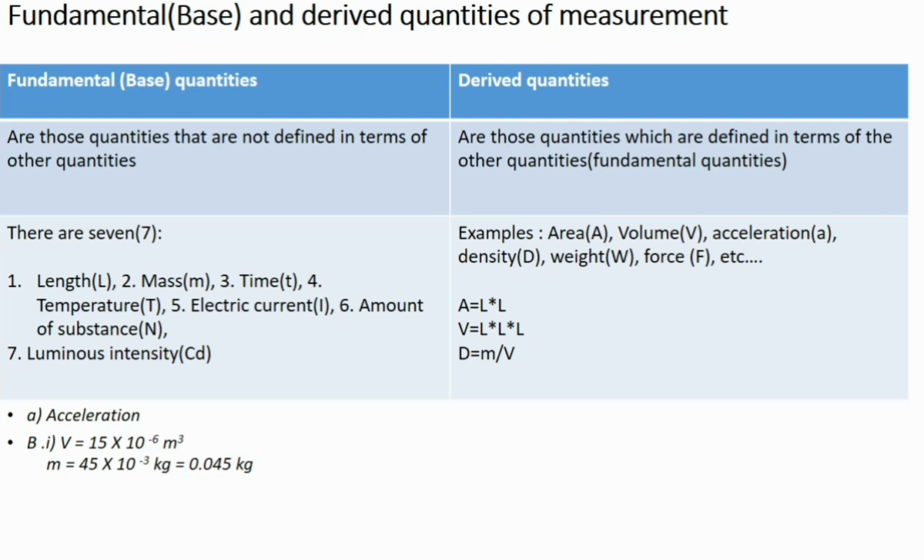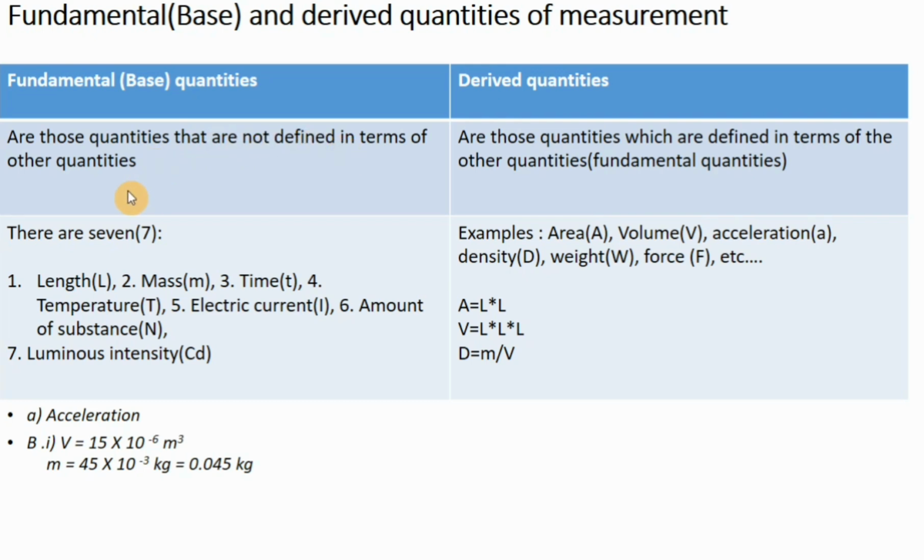As you see here, there are fundamental or base quantities and derived quantities of measurement. What is the difference between them? Fundamental quantities are those quantities that are not defined in terms of other quantities.